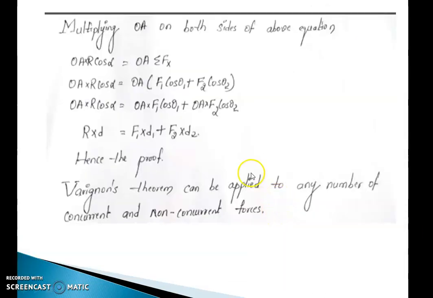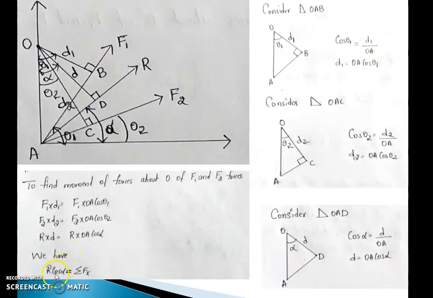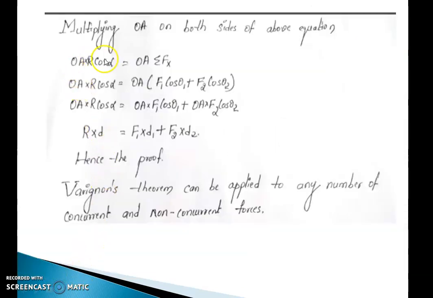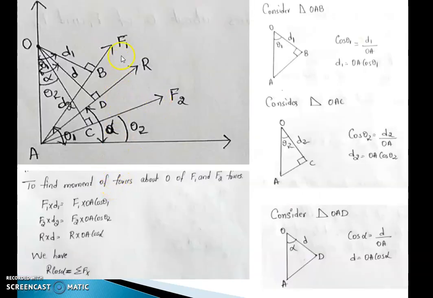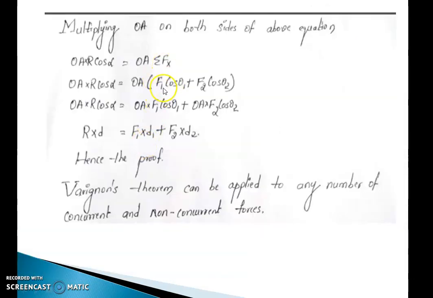Now I will multiply OA on both sides of this equation, so R cos alpha equals summation of Fx. It becomes OA R cos alpha equal to OA summation of Fx. Now OA R cos alpha equals OA into summation of Fx, which is F1 cos theta 1 plus F2 cos theta 2. Same thing I will substitute here, which means OA into R cos alpha equals OA into F1 cos theta 1 plus OA into F2 cos theta 2.